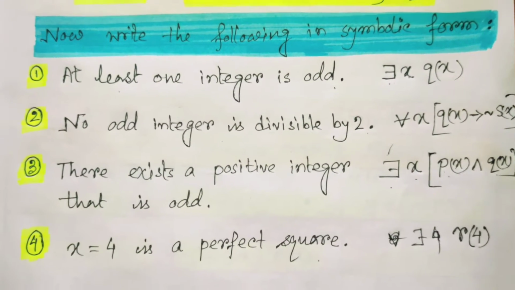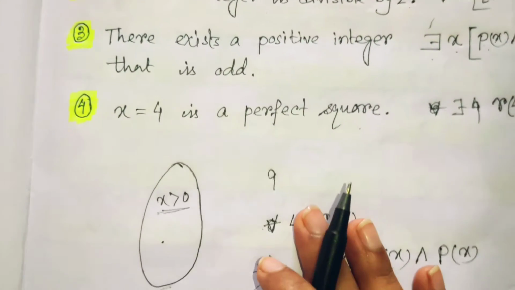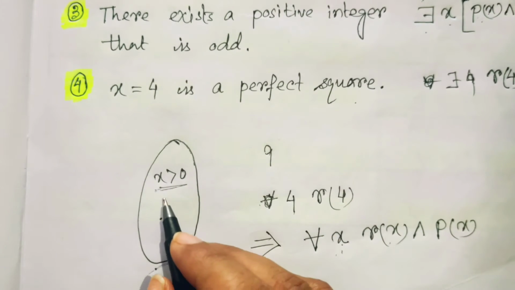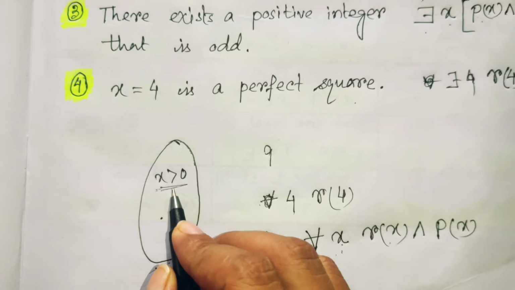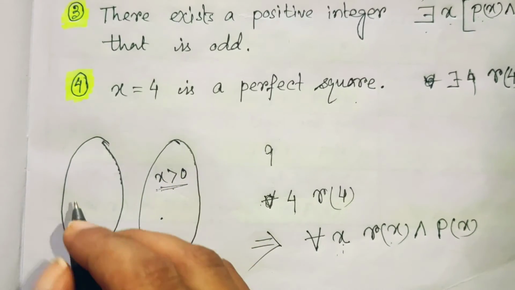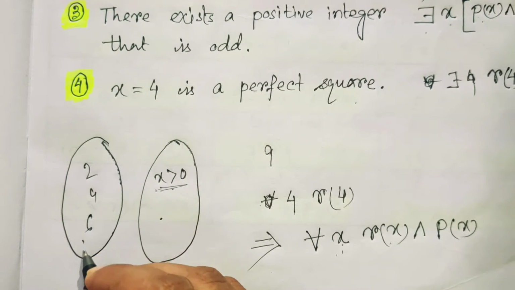In terms of set theory, let me explain this. Suppose this one is a set, and this set contains all the integers which are greater than 0. Suppose we consider one more set, which contains all the even numbers, that is 2, 4, 6, and so on.